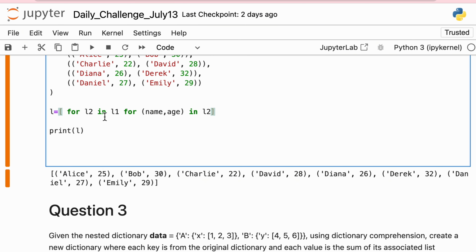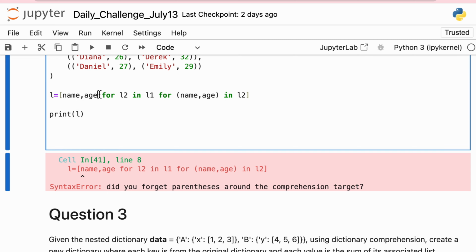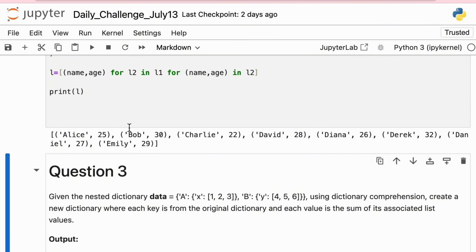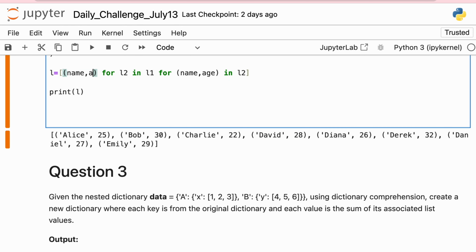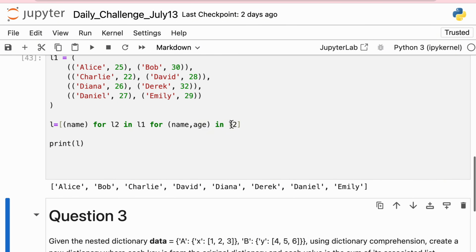When I write this, what will be there? I can print name comma age, something like this. But it will give me an error because I need to provide the parentheses. If I do something like this, I'll still get the same thing. Now I'm accessing each of the elements and printing each of them. Let's say I only want to print name. So I'll remove the age from here, and I have access only to names here. So this is how I am printing the names.